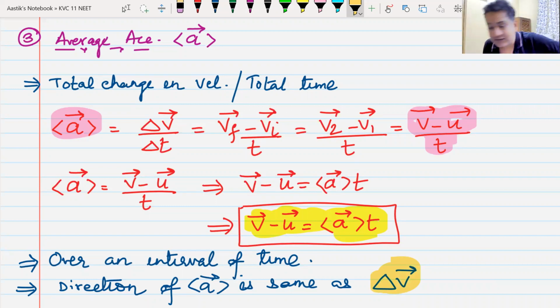In whatever direction velocity has changed, that gives us the direction of acceleration. Do we understand this, my dear friends? Yes or no? The direction of acceleration is not in the direction of velocity. It is in the direction of change in velocity. Remember this.